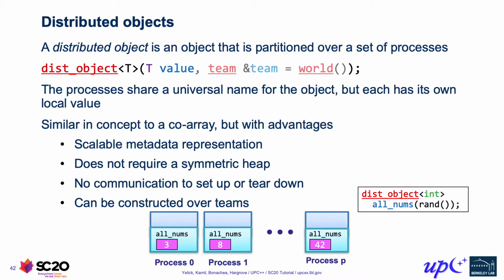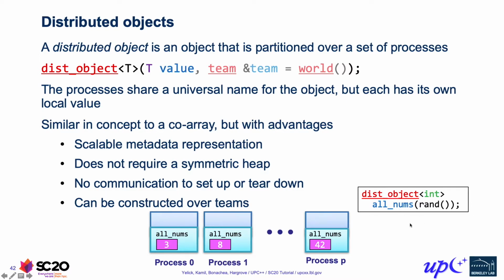Now, constructing a distributed object is a collective operation, but it doesn't actually do any synchronization. The fact that it's collective allows all the processes to share a universal name for that object, where the name is shared, but each process has its own local value.